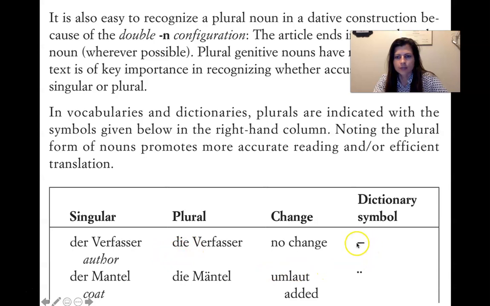So the dictionary would list it as a dash, like no change. And then it's also pretty common for masculine nouns to add an umlaut to one of the vowels to make the plural. So Diamante becomes Dimente. So of course you change the article for the plural, and then you add the umlaut. And so the dictionary would list a floating umlaut to indicate that.